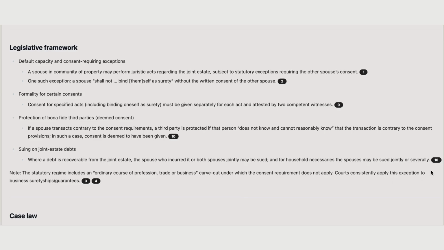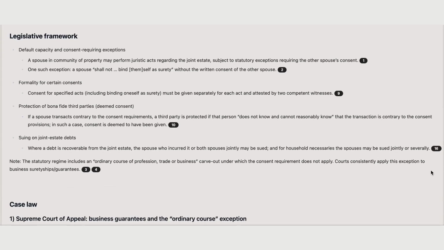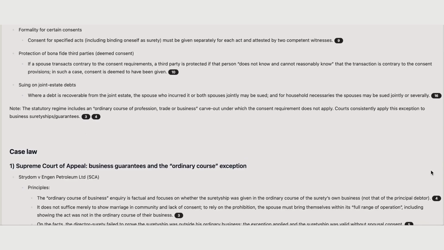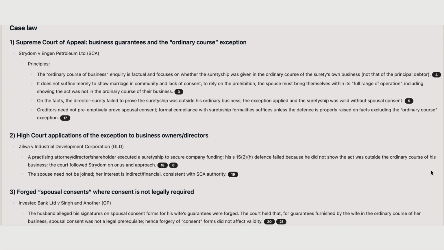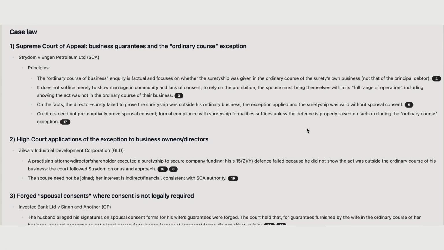And then finally, Primo once again notes that the statutory regime includes an ordinary course of business carve out or exception, and the courts have consistently applied this exception to business sureties and guarantees.